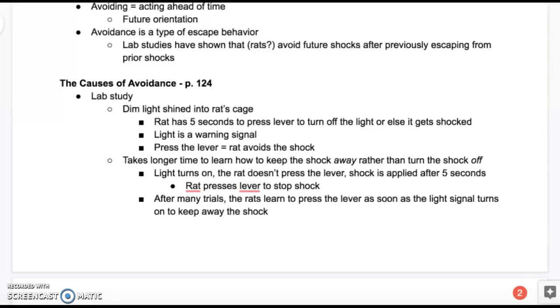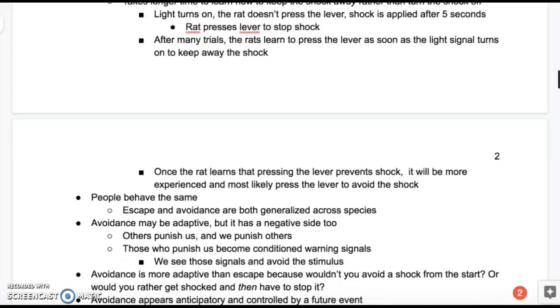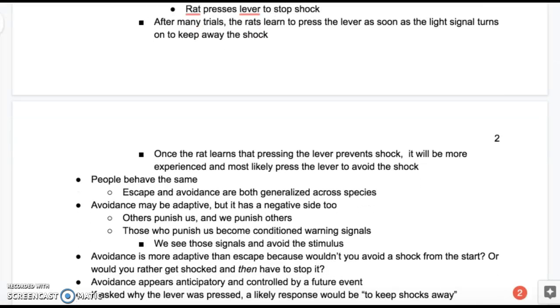It takes a longer time to learn how to keep the shock away rather than to turn the shock off. So the light turns on, the rat doesn't press the lever, and the shock is applied after 5 seconds. Then the rat presses the lever to stop the shock. After many trials, the rats learn to press the lever as soon as the light signal turns on to keep away the shock entirely. Once the rat learns that pressing the lever prevents shock, it will be more experienced and most likely press the lever to avoid the shock entirely.